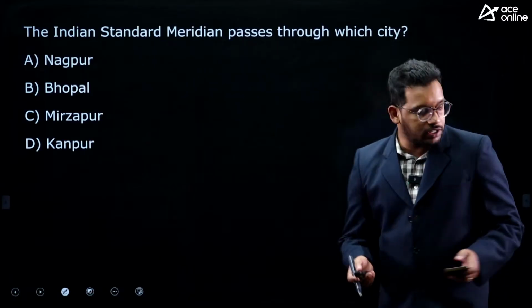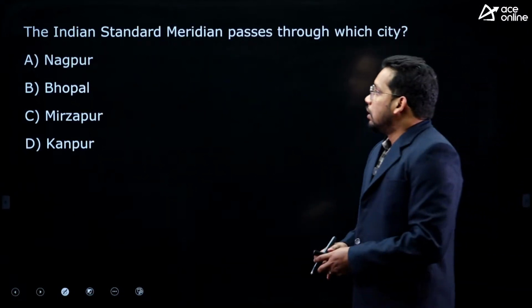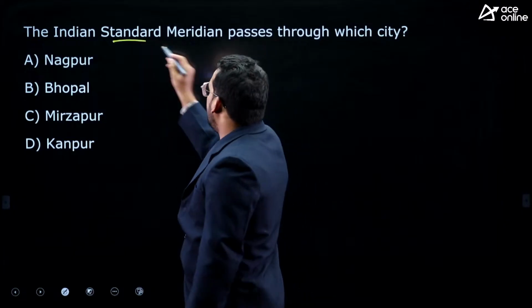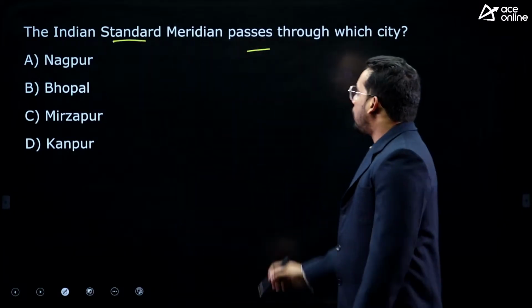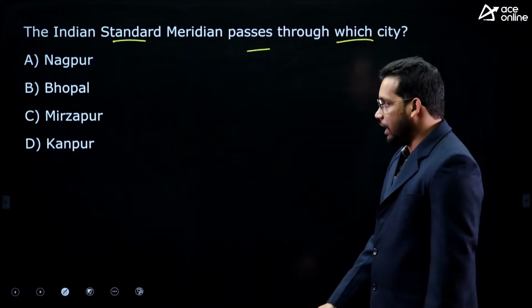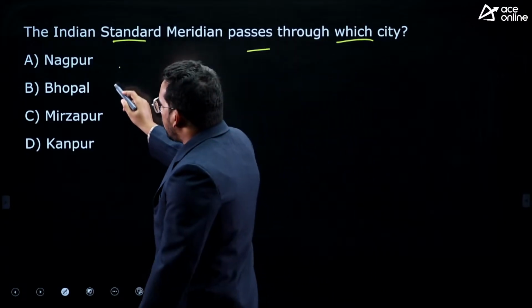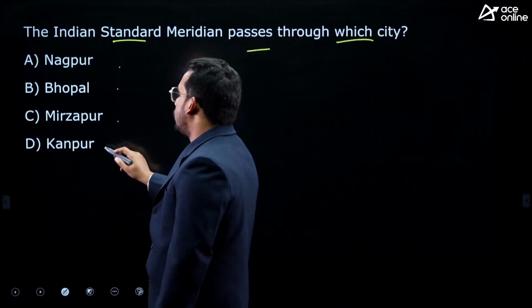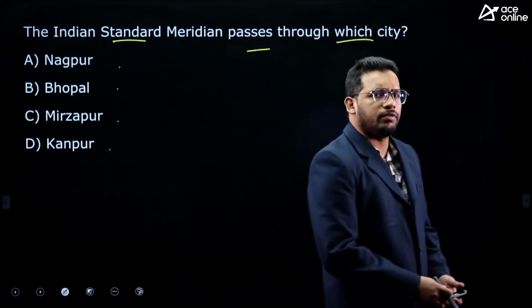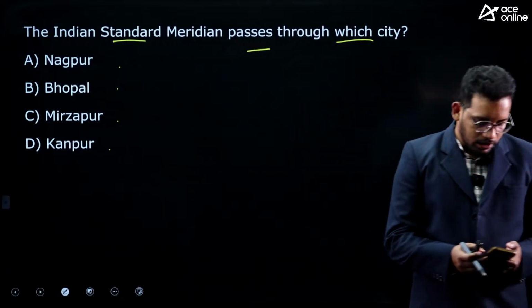Okay. So first question: the Indian Standard Meridian passes through which city in India? Nagpur, Bhopal, Mirzapur and Kanpur. So take some 5-10 seconds and you can answer the question.